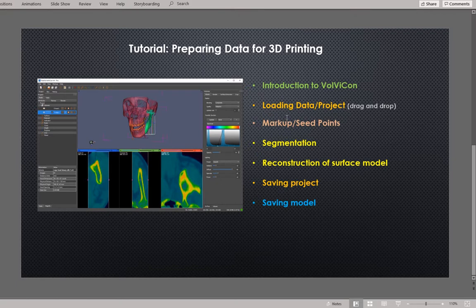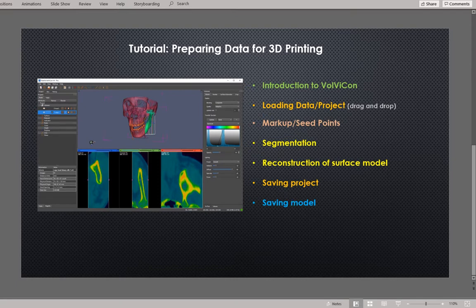load the data. I will use some markup landmarks because we are gonna segment this bone, so I will use this markup as seed points. I will perform segmentation of this bone, reconstruction of surface model out of this volumetric model, and then I will actually save the whole project, volume, surface and seed points as a project, and then we can reload it again for later use. So I will save the 3D printed ready model in the end.